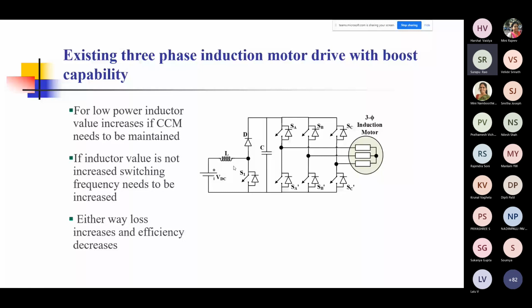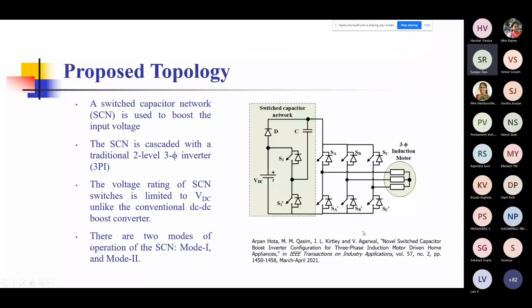Therefore, you can see the option that we have given by connecting the SCM network to a two-level three-phase inverter, and this is feeding an induction motor drive. Now you can see here that when S1 dash is conducting, VDC charges this C, as you can see here. So VDC is charging this. And when S1 is conducting, you can see that VDC and this capacitor come in parallel.